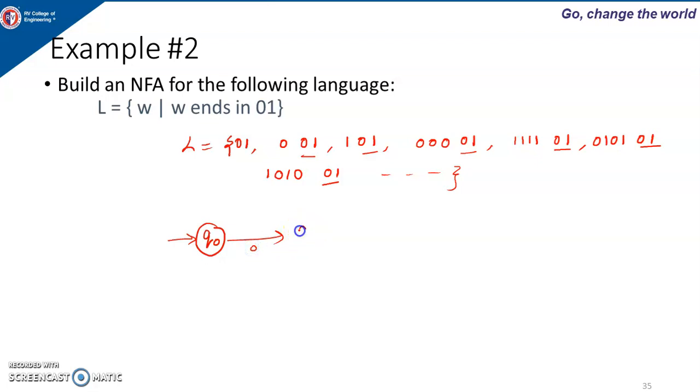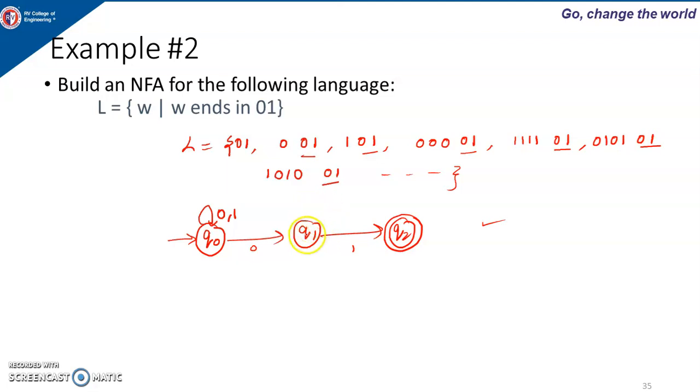So 0 and then 1, and 0, 1 is a valid string, it should be accepted, and we are saying it should always end with 0, 1. So in the beginning I can have any combination of 0 and 1, so I put a self loop of 0, 1. That means in the beginning any number of 0s or any number of 1s or any combination of 0 and 1 will be accepted, but it always ends with 0, 1. So this is the NFA for the given language.